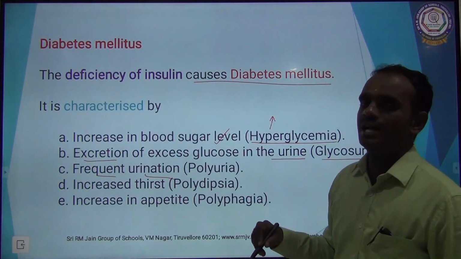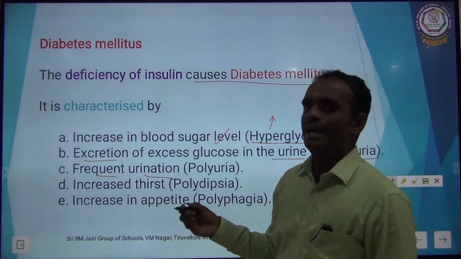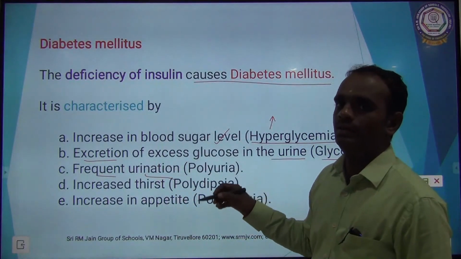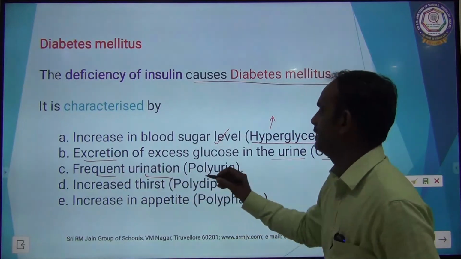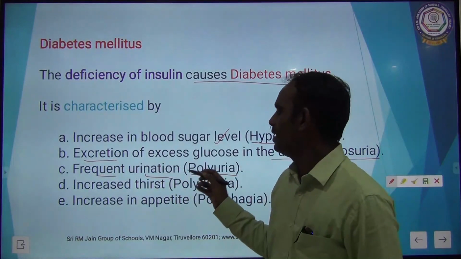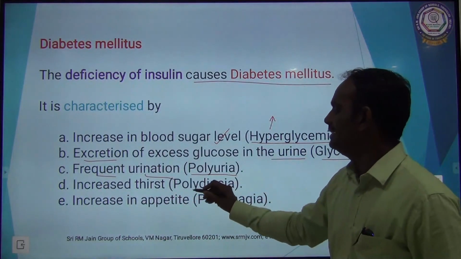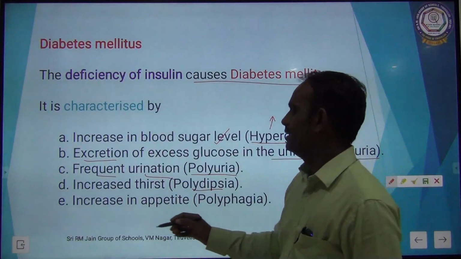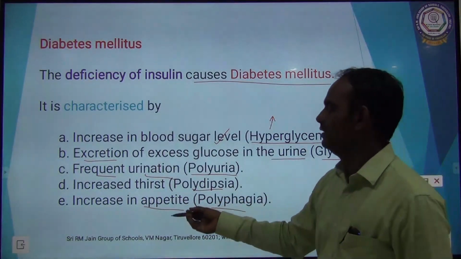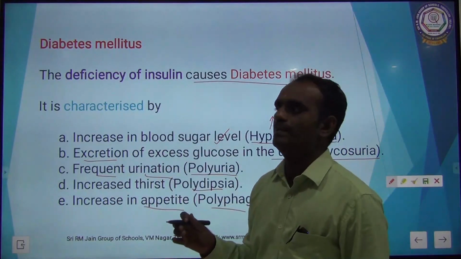Third one, frequent urination. The person who has diabetes mellitus urinates often at regular intervals, that is frequent urination, called polyuria. Poly means many times passing urine, polyuria. The fourth one, increased thirst, that is polydipsia. The fifth one, increased appetite, polyphagia, often feeling hungry. Okay, so these are all the main characteristics of diabetes mellitus.